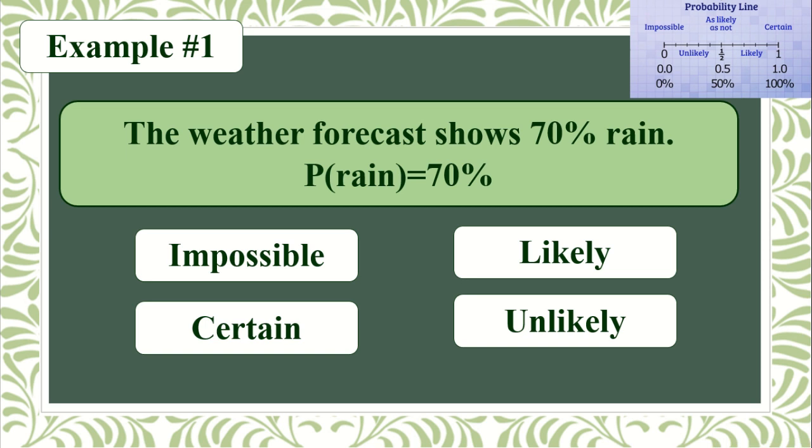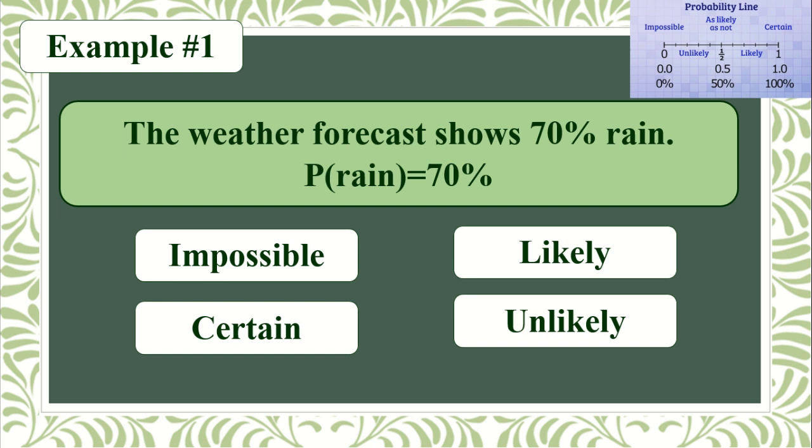So the number one question is, the weather forecast shows 70% chance of rain. So the probability of an event that it will rain is equal to 70%. At the right top corner of our screen, you can see the probability line.